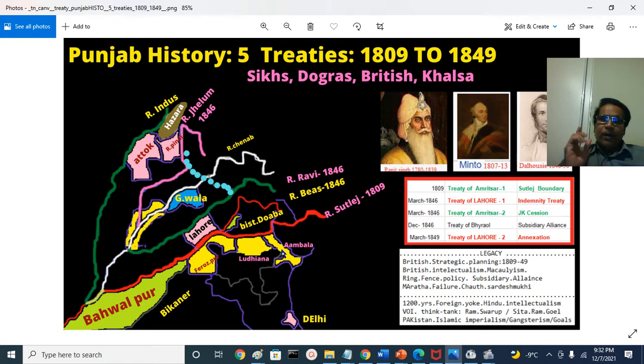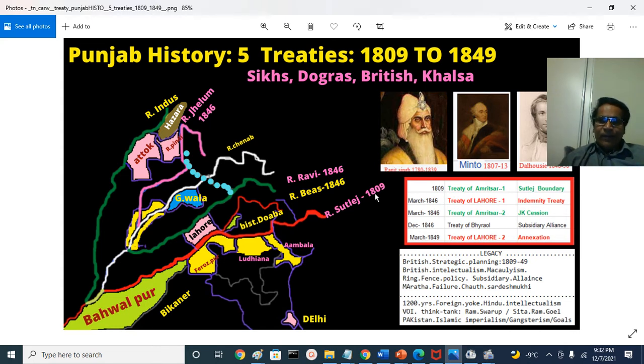The British East India Company Bahadur became the paramount power south of the Sutlej, and a treaty was signed between Maharaja Ranjit Singh and Charles Metcalfe on behalf of Lord Minto. That is at Amritsar. That is the first treaty, the Sutlej border, 1809.